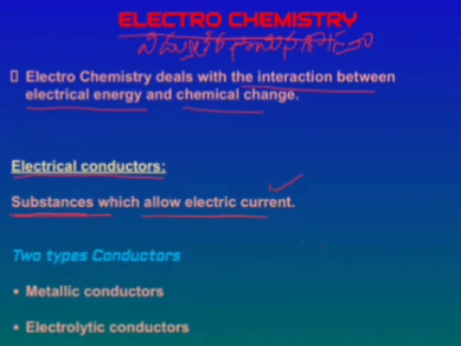Those substances are known as electrical conductors. Majorly these electrical conductors are divided into two types. The first one is metallic conductors and the second one is electrolytic conductors, depending upon how they conduct the electricity.